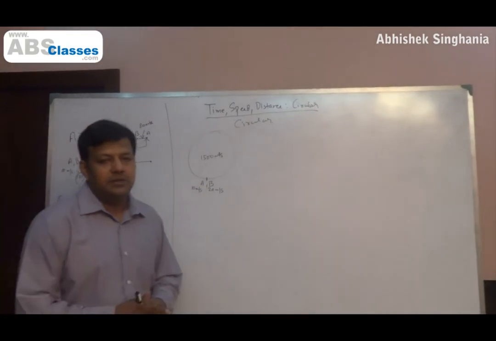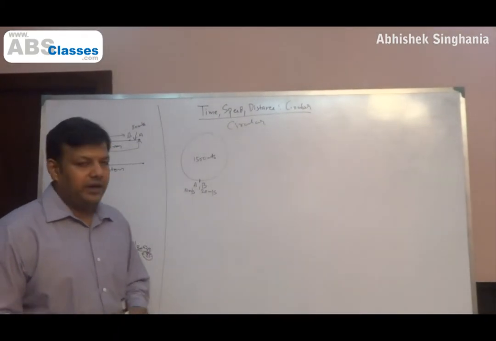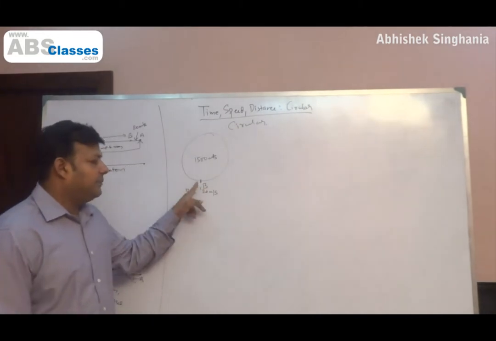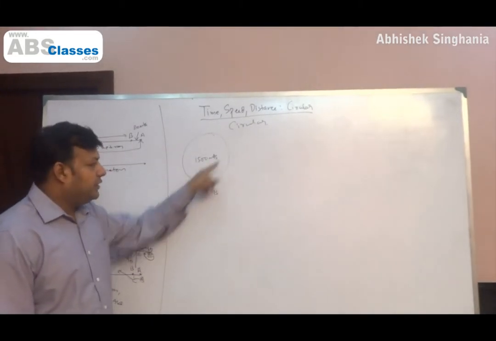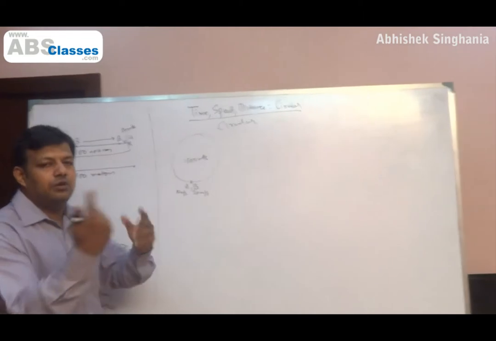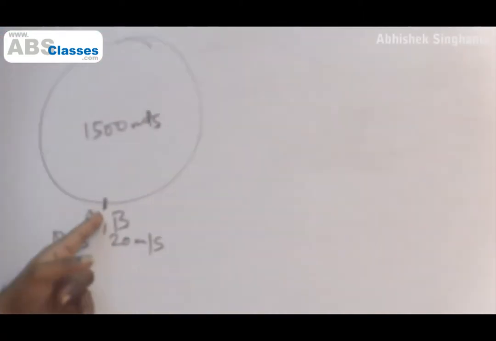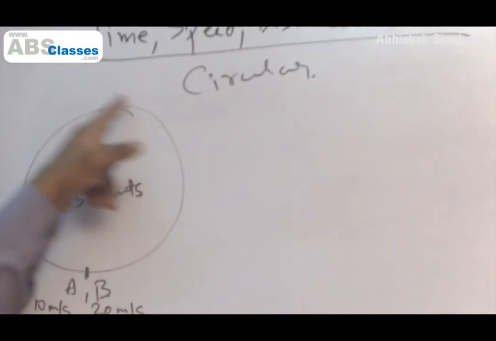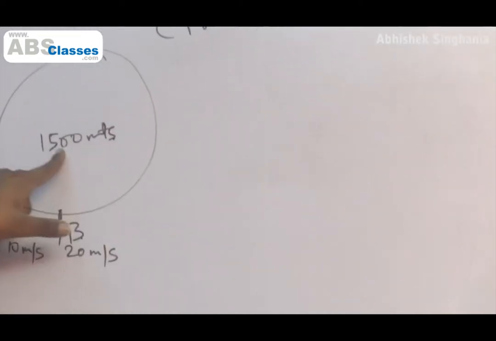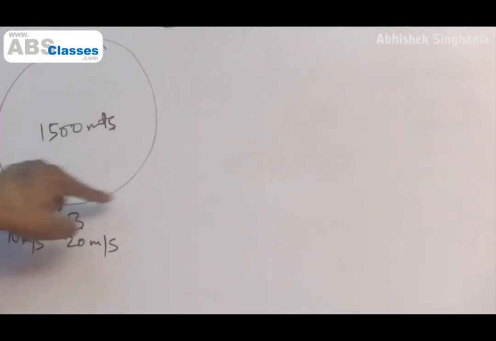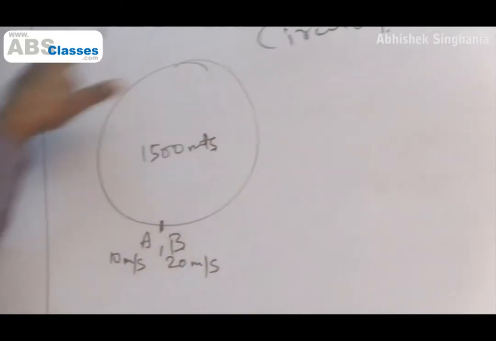In circular tracks, the relative speed concept is used. For example, A and B are standing at a point. This point is on the circumference of a circle, say a circular park. A and B are both standing here. The circumference of the park is 1500 meters. This is the track, right? There is a garden and there is a path bordering the garden. So this is a circular garden track.